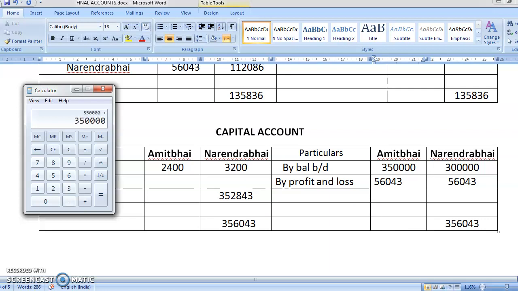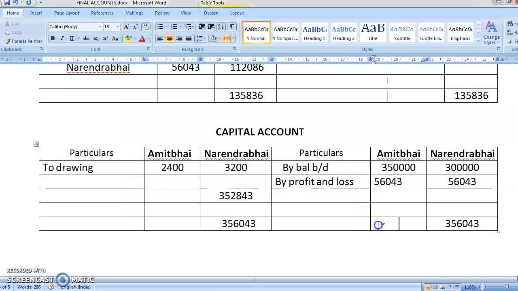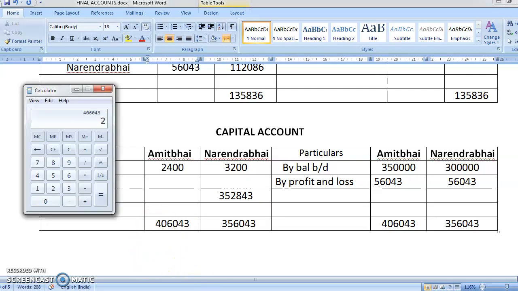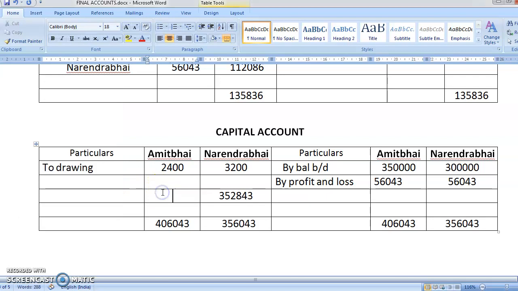And here it is coming to how much? 3,50,000 plus 56,043. So that is coming to 4,06,043. Here also 4,06,043. Chalo, minus 2,400. So you're getting 4,03,643. This will go in balance sheet.